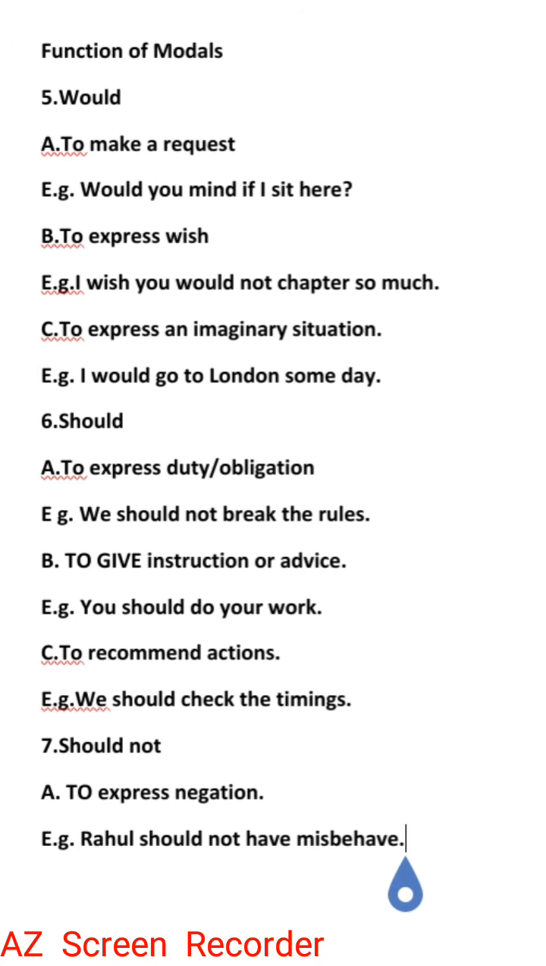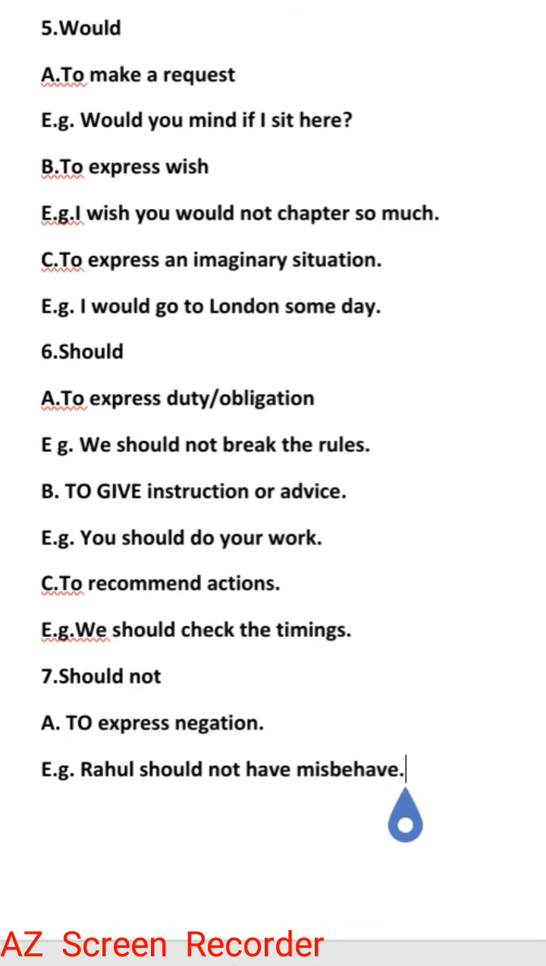Number 2, to give instruction or advice. We use the word should in order to give instruction or advice that someone should do something. There is a bit of compulsion when we use should. You should do your work, and it's compulsory. Number 3, to recommend actions. So someone is proposing or recommending some action. We should check the timings. One person is saying to another that they should check the timing, so he's recommending an action. In order to recommend an action also, should can be used.